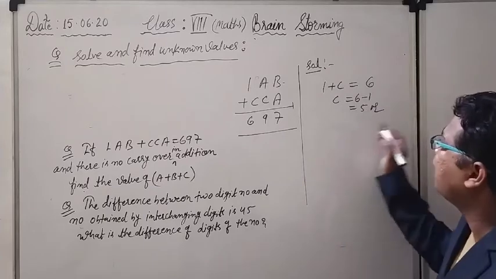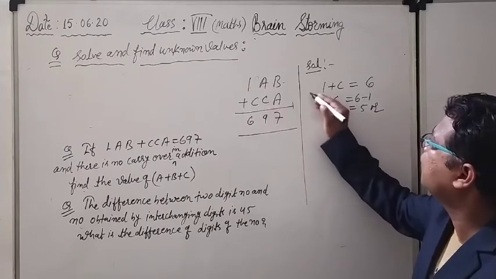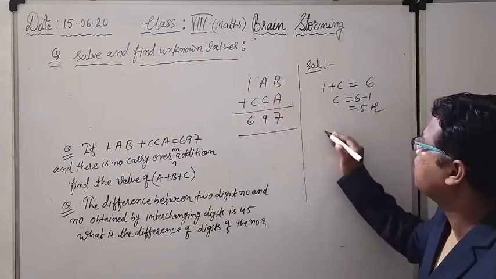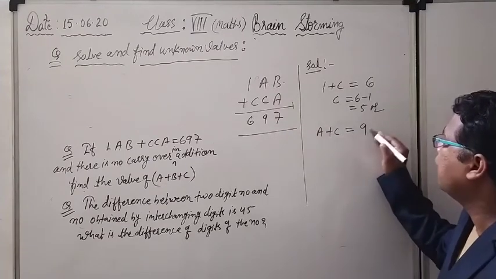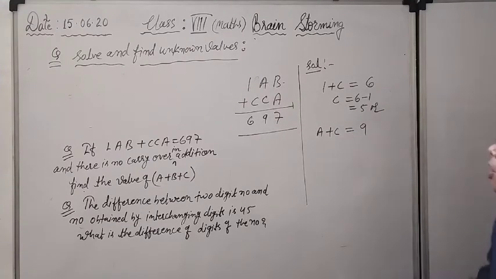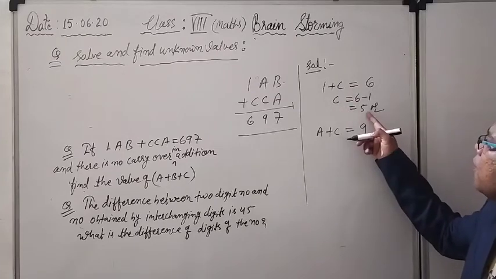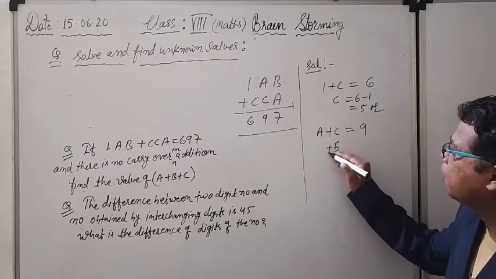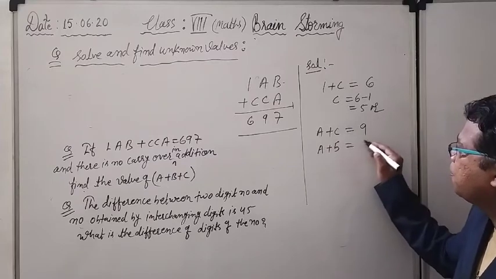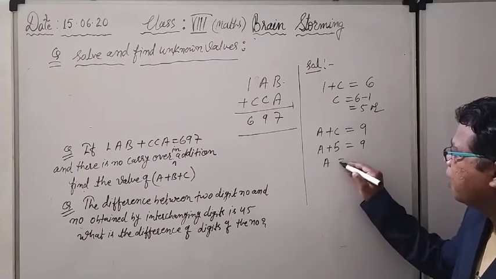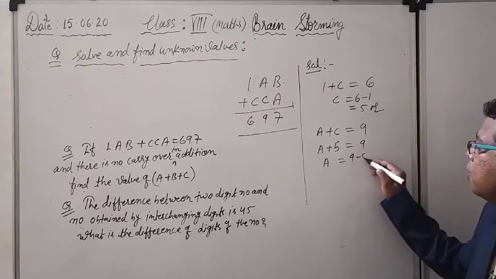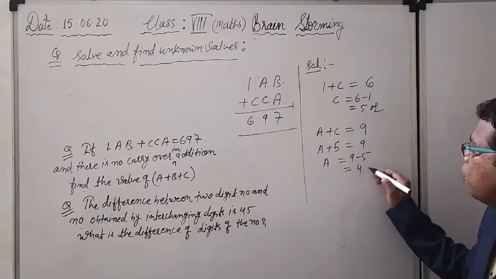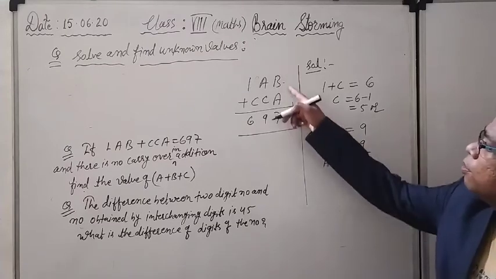Right now see the second situation. This is the first situation. After that, A plus C should be equal to 9. And what is the value of C? I have got from here 5. So I am putting the value of C in the next step, and according to that I can find out the value of A. How? 5 will be transferred here, so 9 minus 5 will give me 4. 4 is the answer.